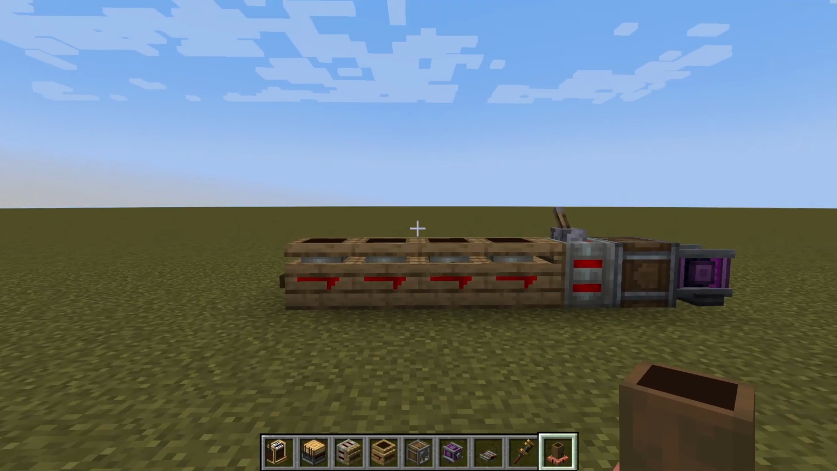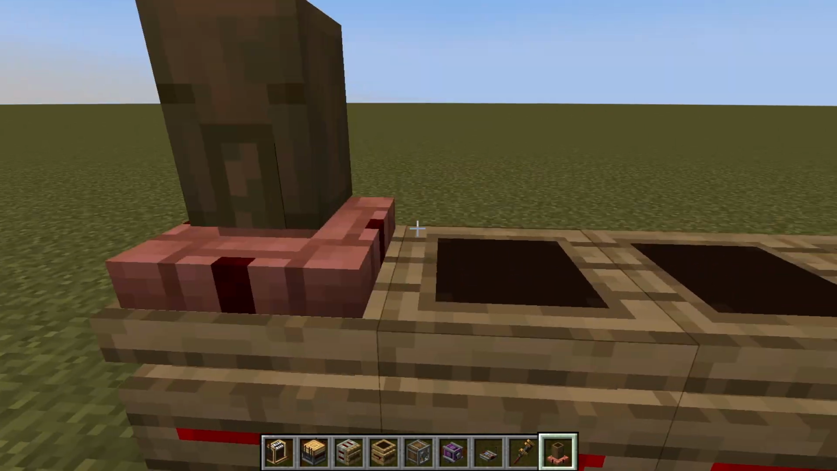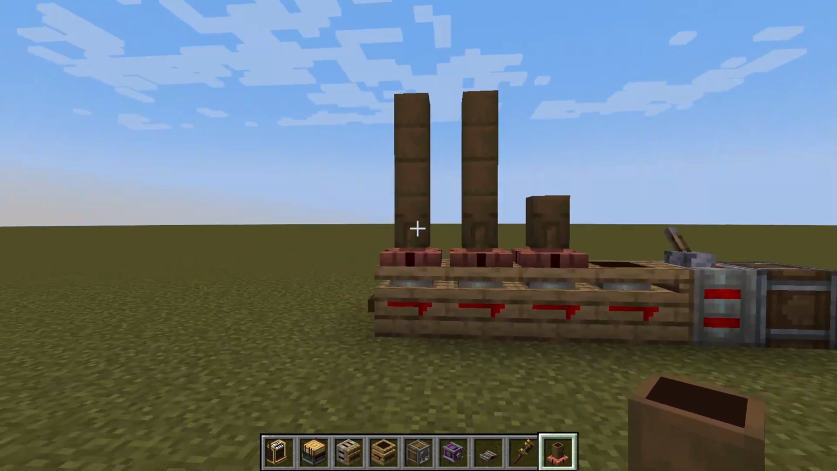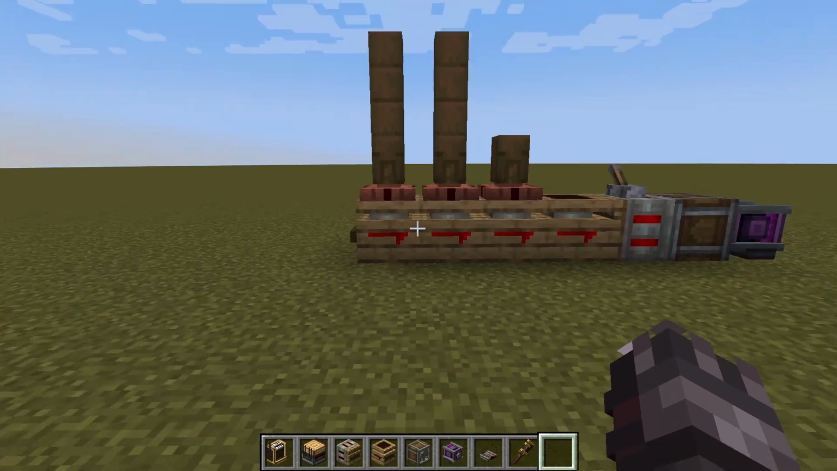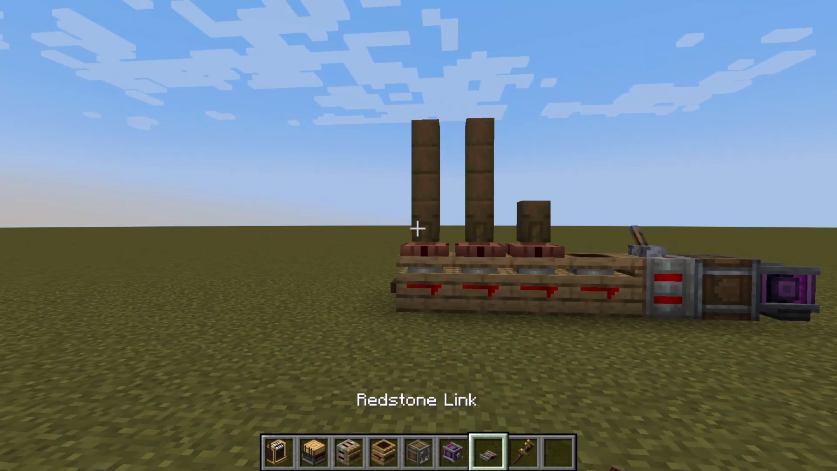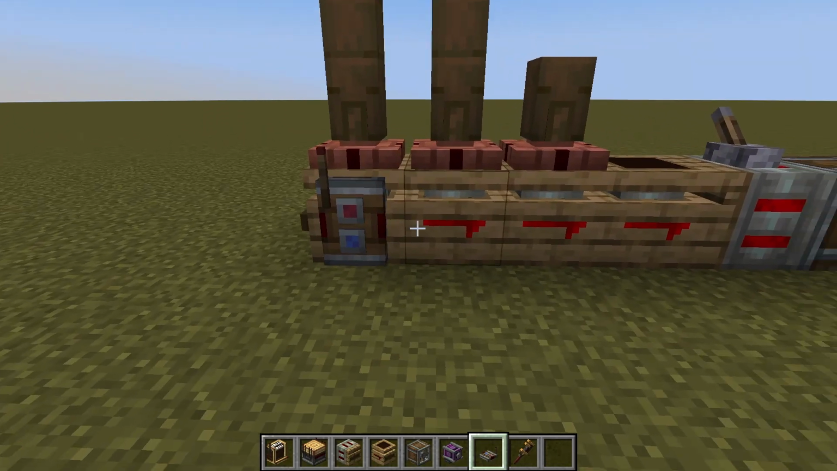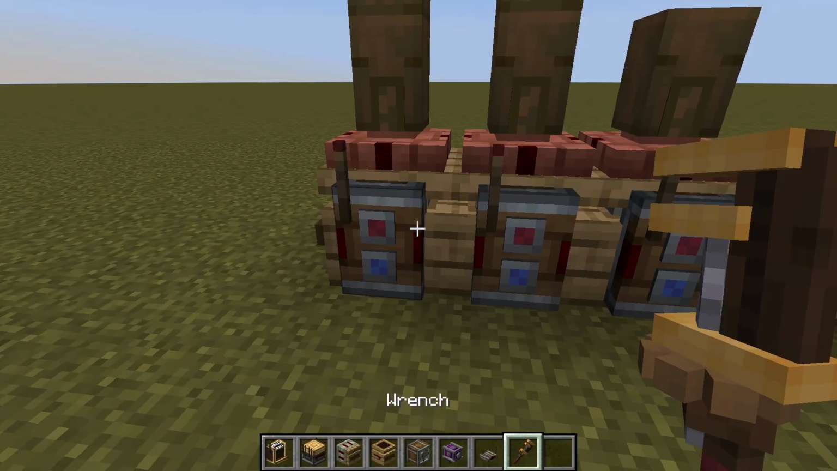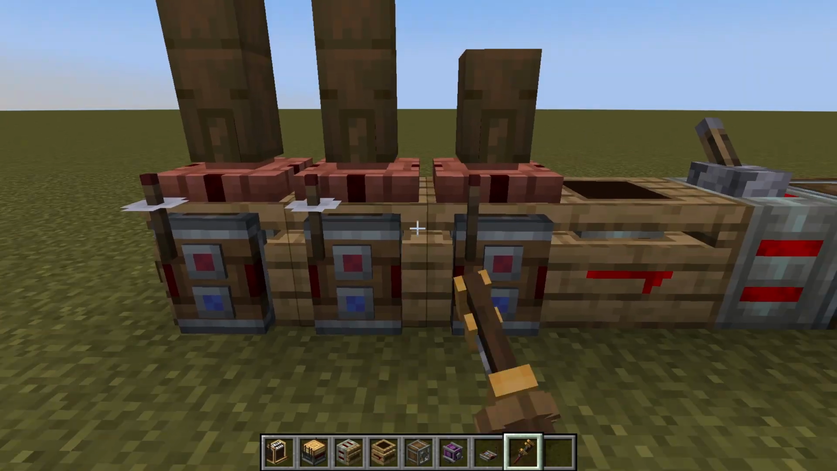Next, you get some sort of pipe and set up your organ however you want it. This is just for testing purposes. Next, you take your redstone links and attach them to the wind chest so they'll power. Set the redstone links to receiving mode.